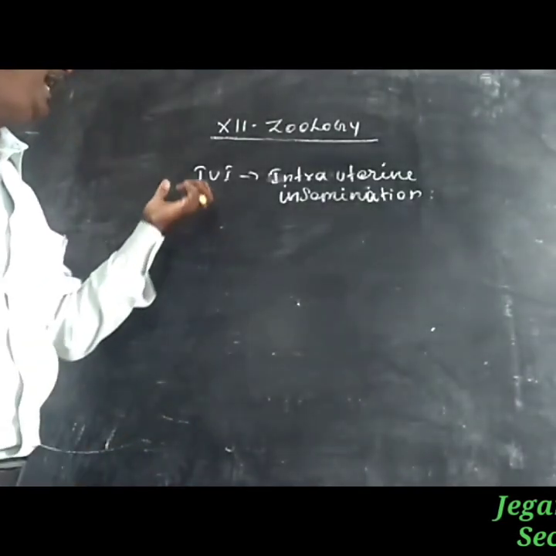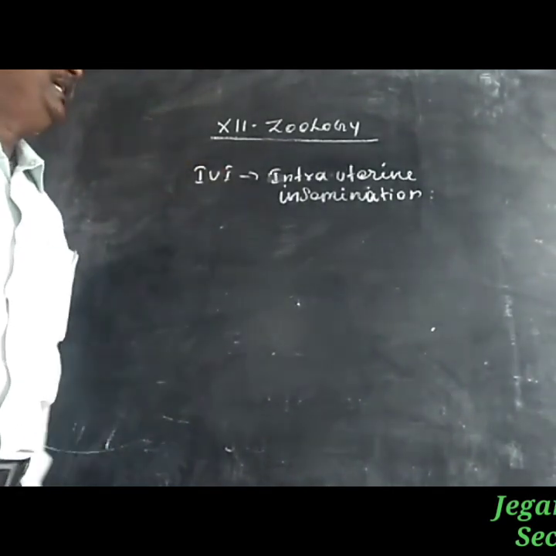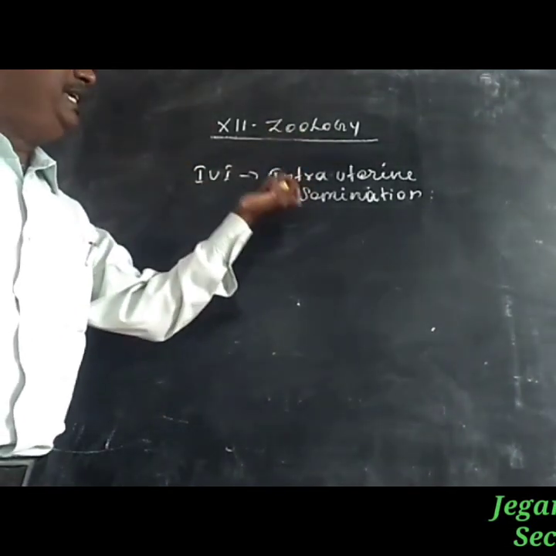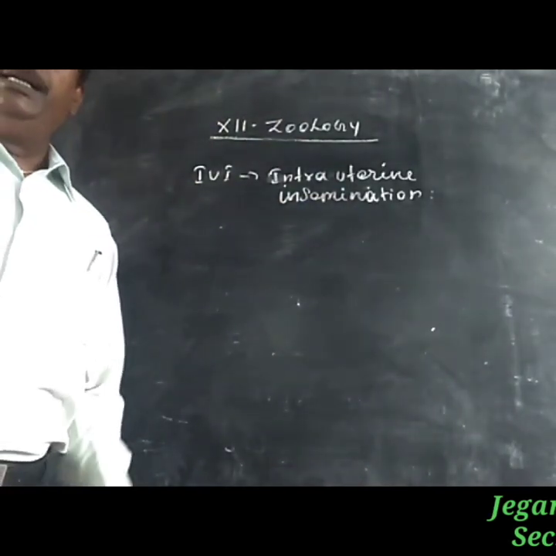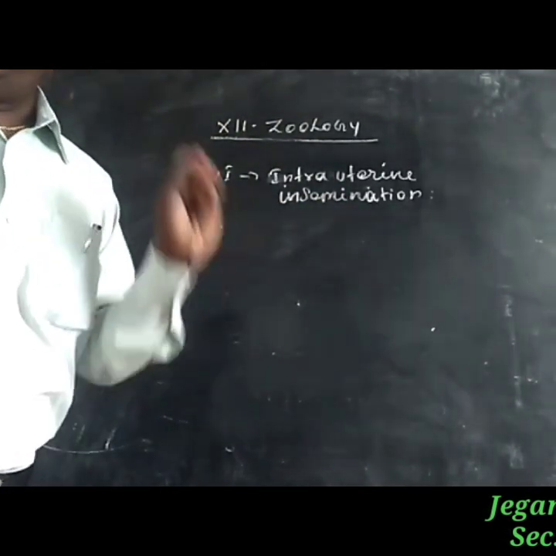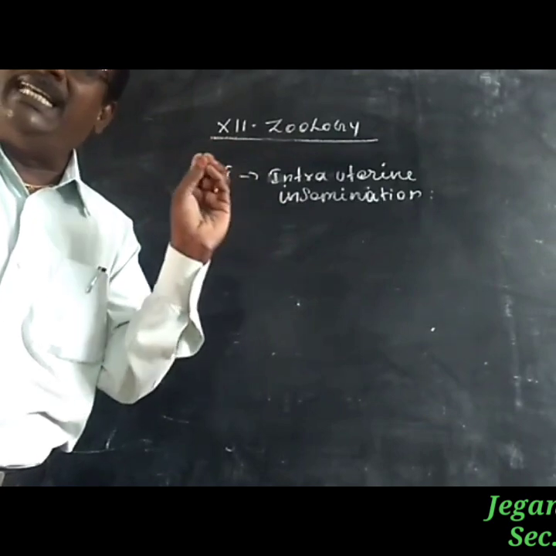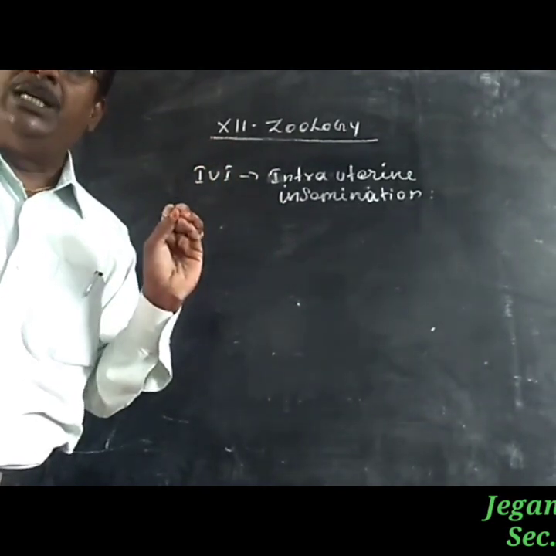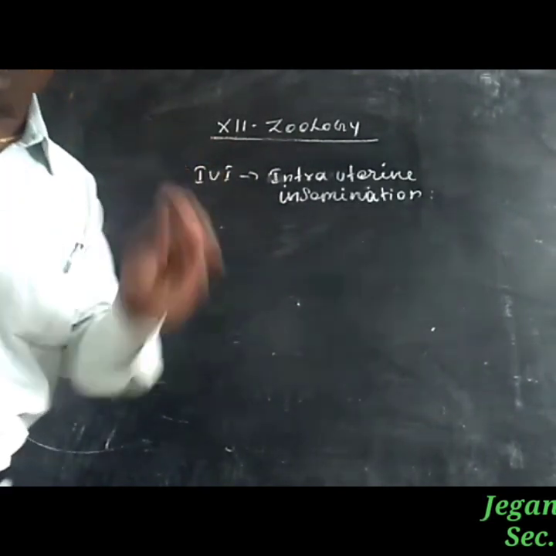The first heading is IUI, intrauterine insemination. This is a procedure to treat an infertile man with low sperm count.